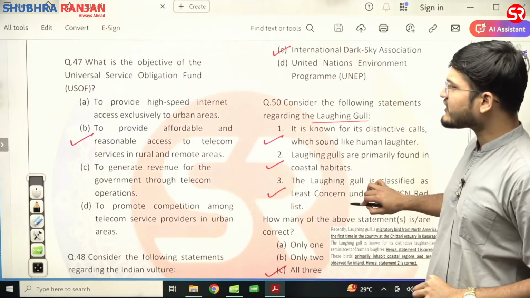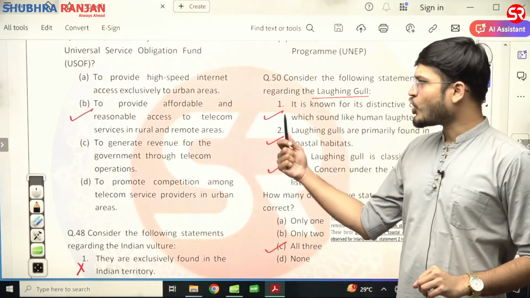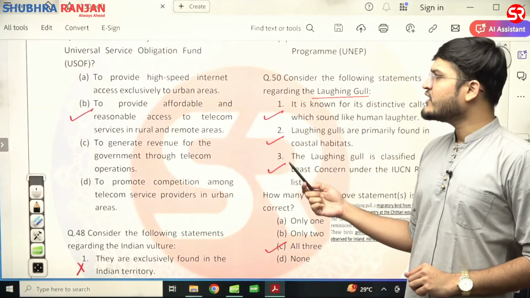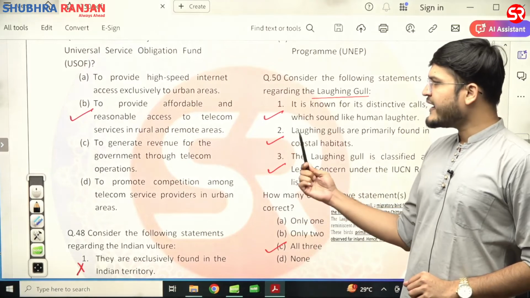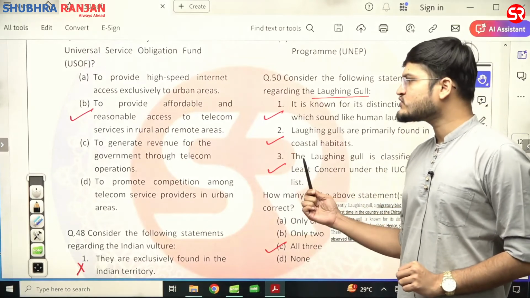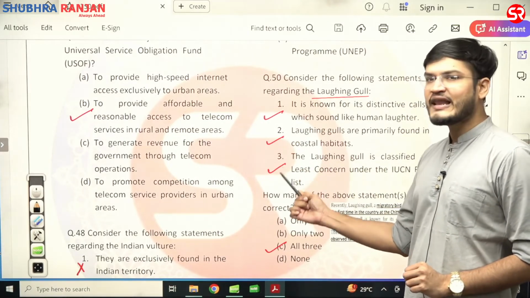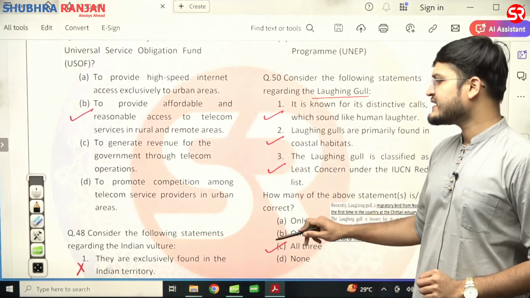Now question number 47, Universal Service Obligation Fund, USOF. The aim is to provide affordable and reasonable access to telecom services in rural and remote areas. B is the right answer.